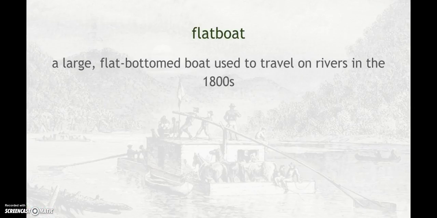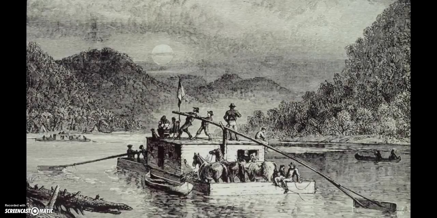A flatboat is a boat that's flat. That's why it's called a flatboat. They were used mostly by pioneers in the 1800s. It was much easier and quicker to travel by water if you could, so they would try to follow the rivers for as long as they could. And the flatboats were seen especially on the Ohio River, which was used quite a bit.